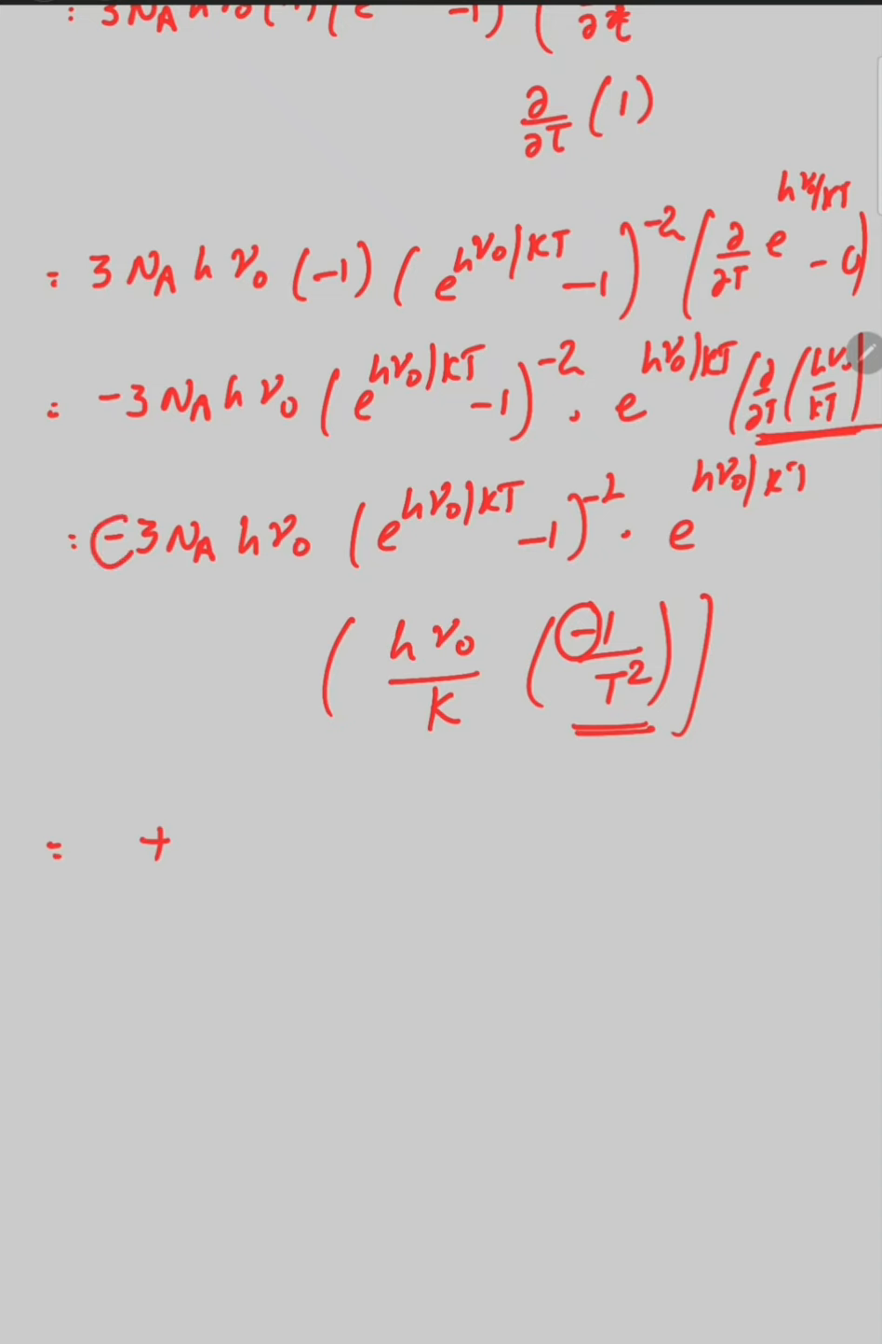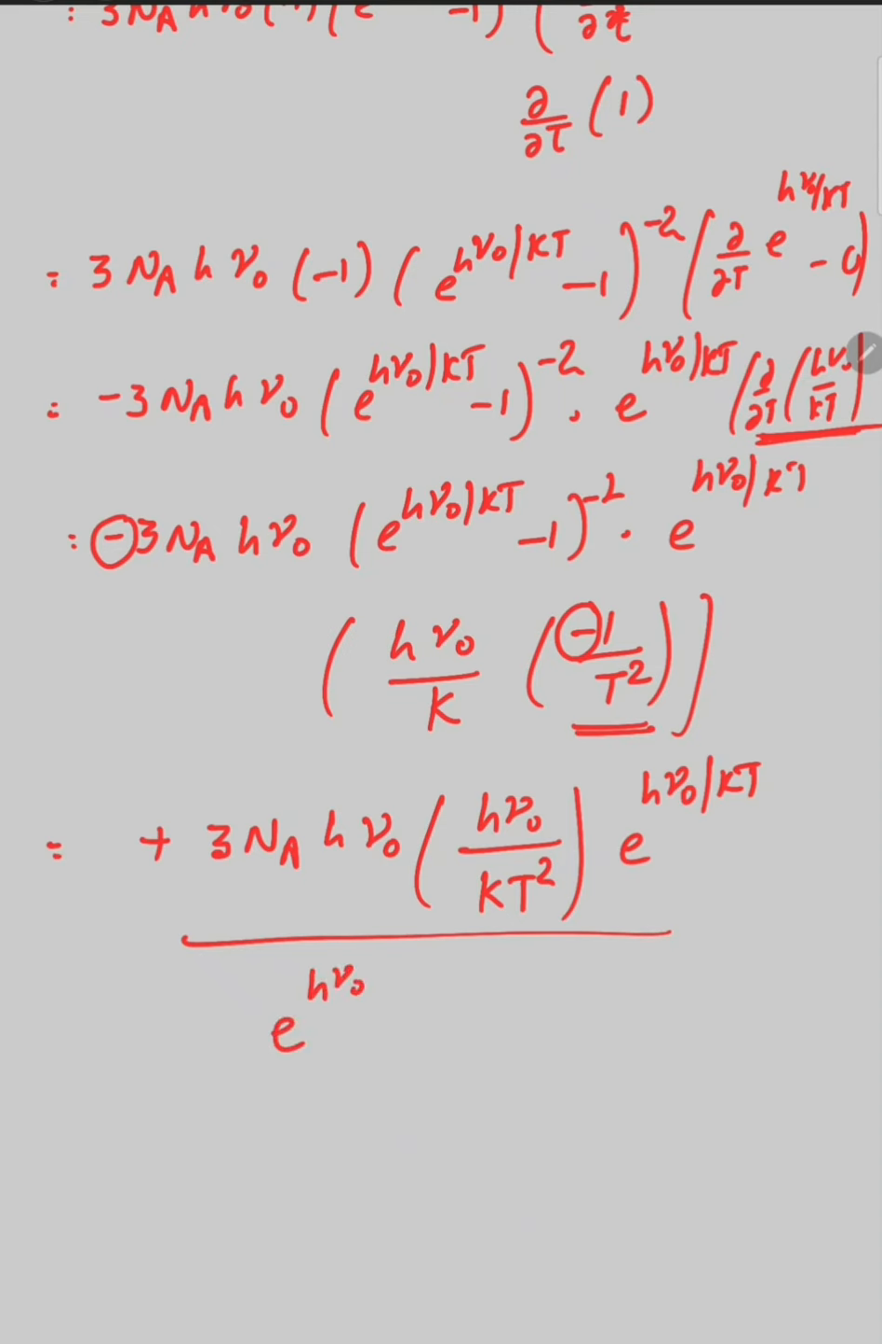This minus and this minus comes out to be plus 3 Na h mu naught into h mu naught divided by kT square, e raised to the power h mu naught upon kT divided by e raised to the power h mu naught upon kT minus 1, multiplied by e raised to the power h mu naught upon kT minus 1 raised to the power minus 2.